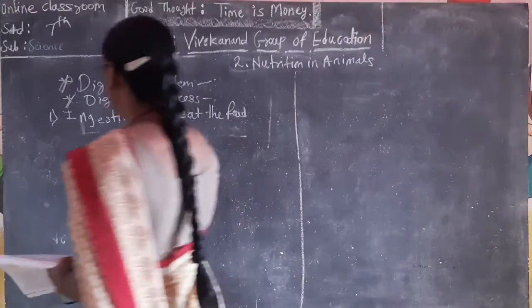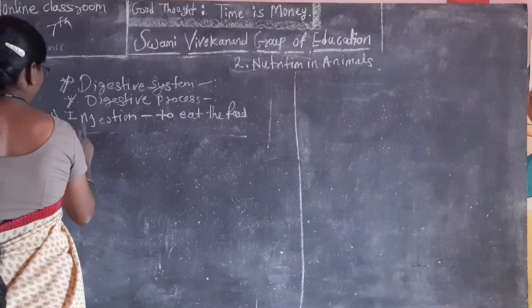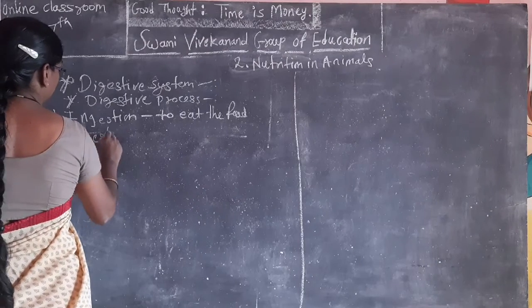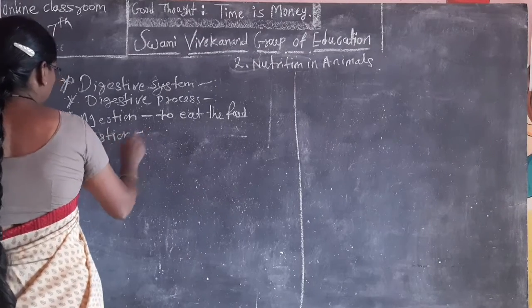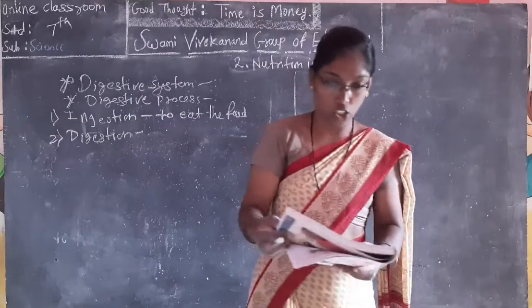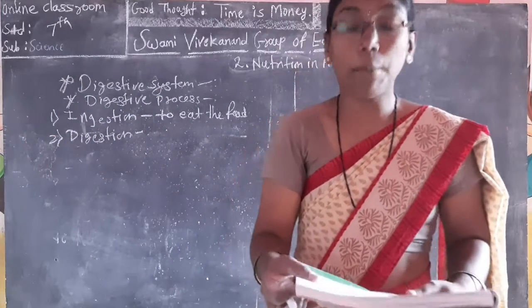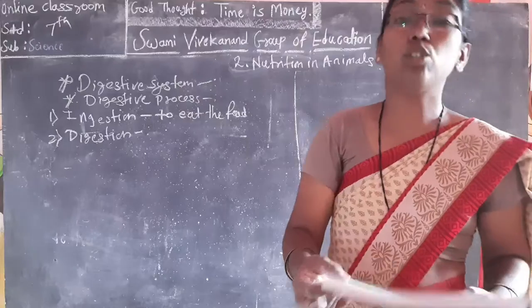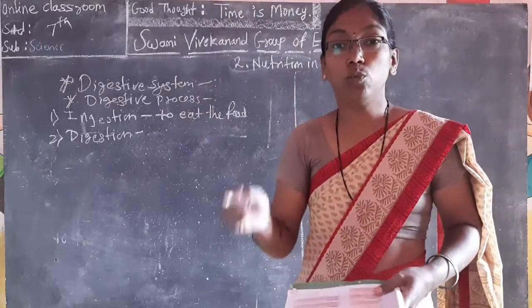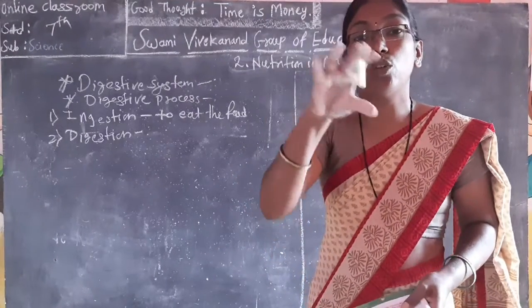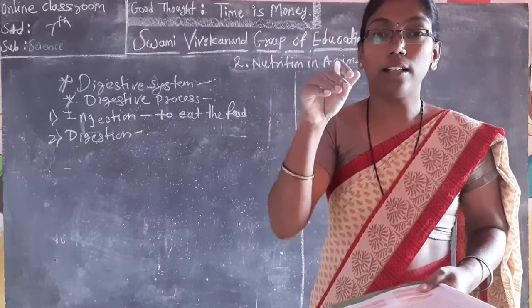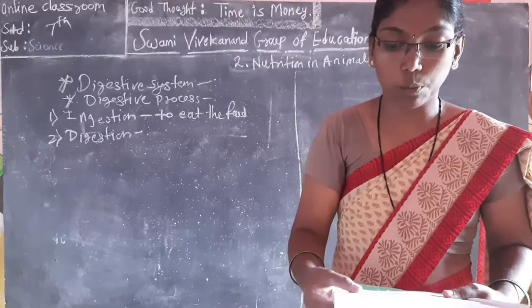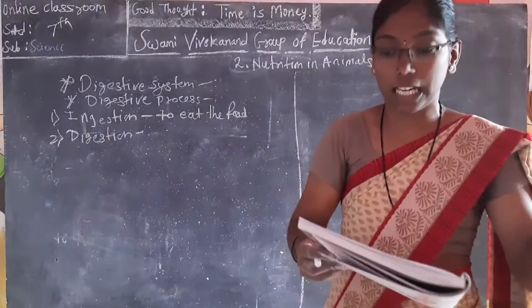Now the second one, digestion. What happens in digestion? Digestion involves the breaking down of food into smaller particles, which are mixed with the saliva. That total food is converted into smaller and smaller particles again.